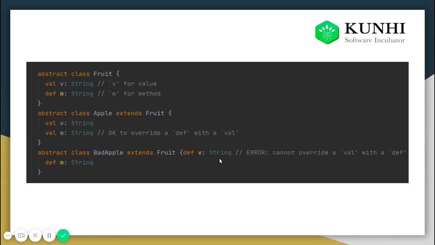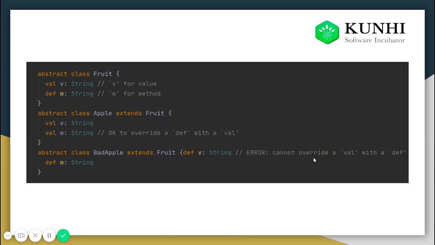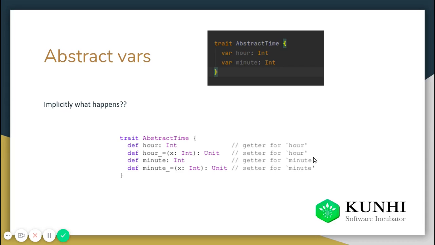So we cannot do this: def v, def m. We cannot change an immutable variable into a function. We are changing this val v into a function def v, so we cannot do that. It will give an error when we compile it, which is that you cannot override a val with a def. So this is one thing to keep in mind.